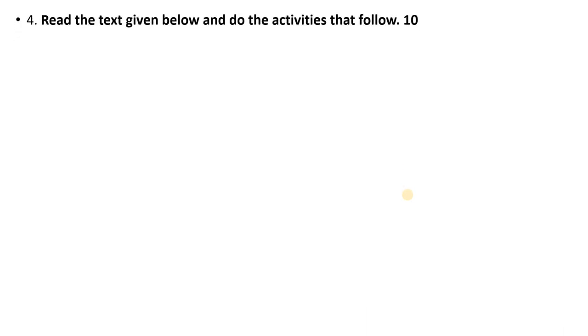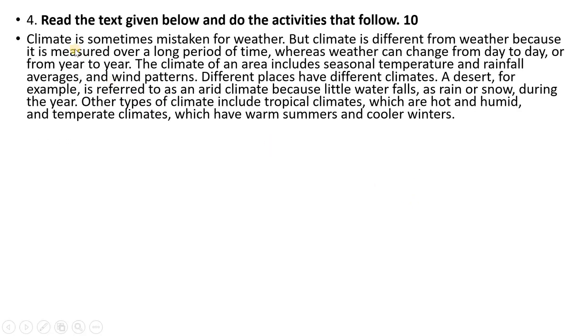Read the text given below and do the activities that follow. It carries 10 marks. Climate is sometimes mistaken for weather, but climate is different from weather because it is measured over a longer period of time, whereas weather can change from day to day or from year to year. The climate of an area includes seasonal temperature and rainfall averages and wind patterns. Different places have different climates. A desert, for example, is referred to as an arid climate because little water falls as rain or snow during the year. Other types of climate include tropical climates, which are hot and humid, and temperate climates, which have warm